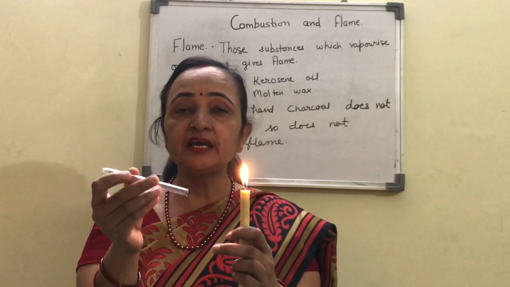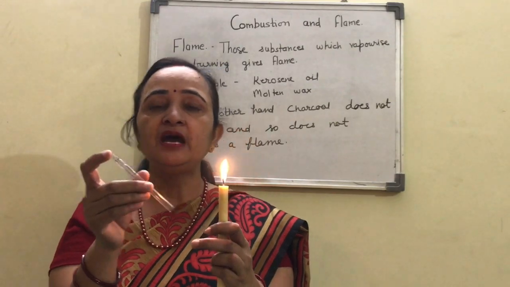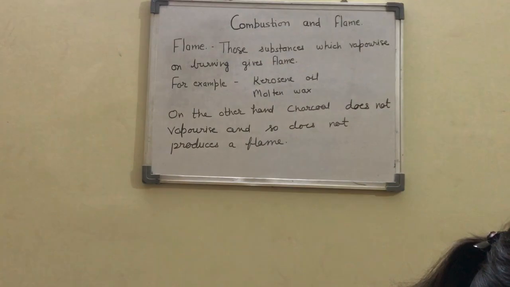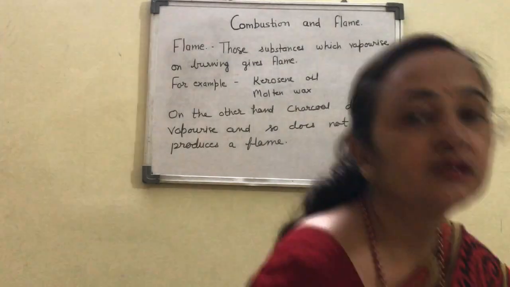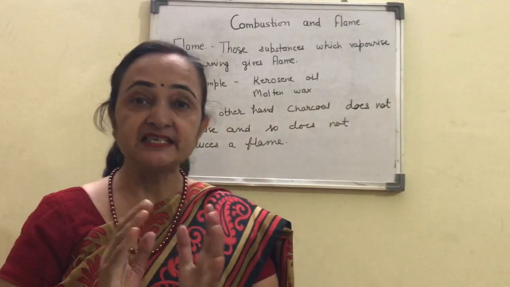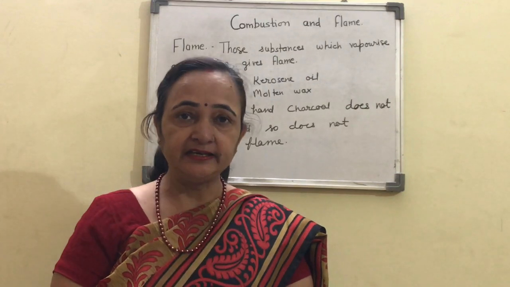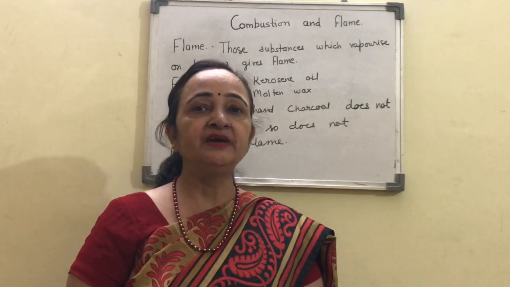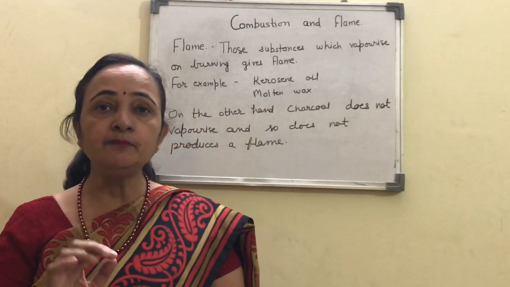Now the question arises: why can you see the flame at the mouth of the glass tube? Can you answer this? Yes. The answer is that in a candle there is a wick, which you have observed in between, and there is molten wax.